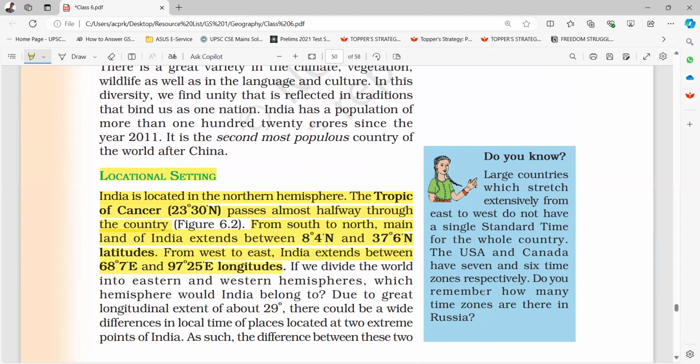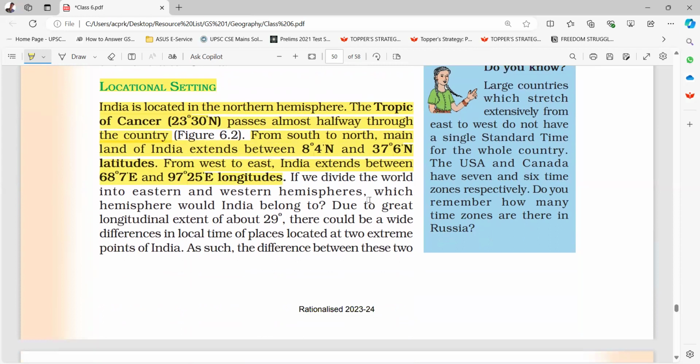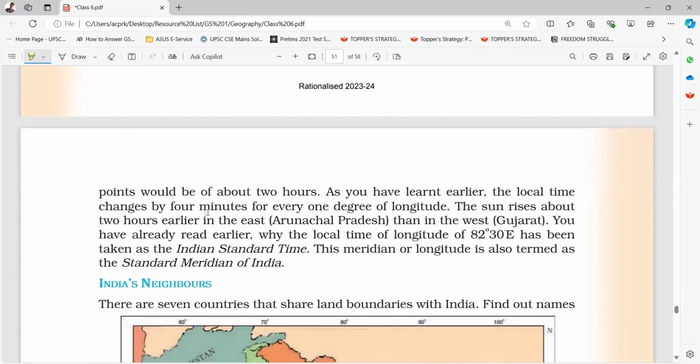If we divide the world into eastern and western hemispheres, which hemisphere would India belong to? Due to great longitudinal extent of about 29 degrees, there could be a wide difference in the local time of places located at two extreme points of India. As such, the difference between these two points would be of about 2 hours. As you have learned earlier, the local time changes by 4 minutes for every 1 degree of longitude. The sun rises about 2 hours earlier in the east, Arunachal Pradesh, than in the west, Gujarat.